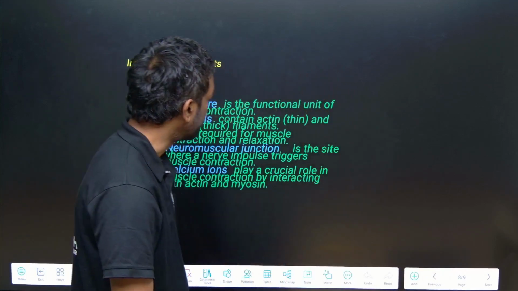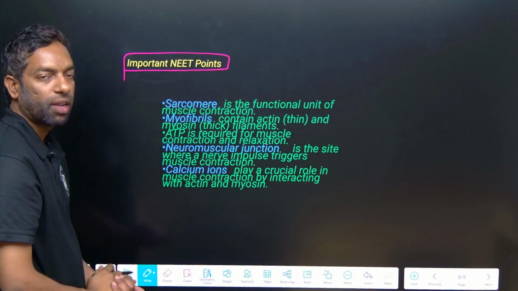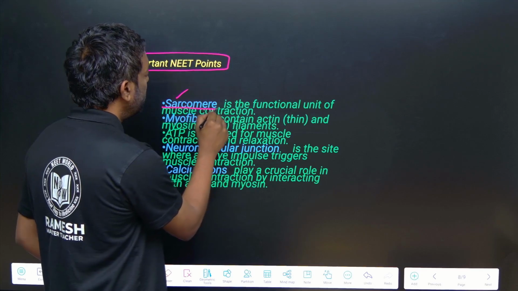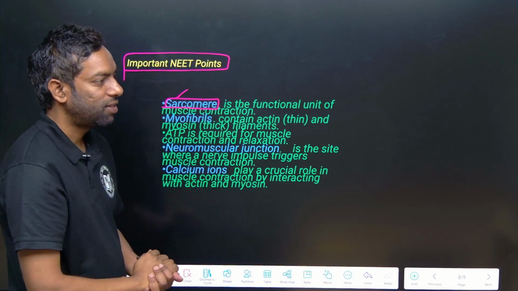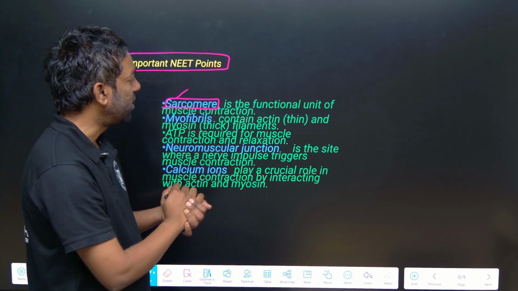What is important for NEET? NEET points: sarcomere. Sarcomere is the functional unit of muscle contraction.